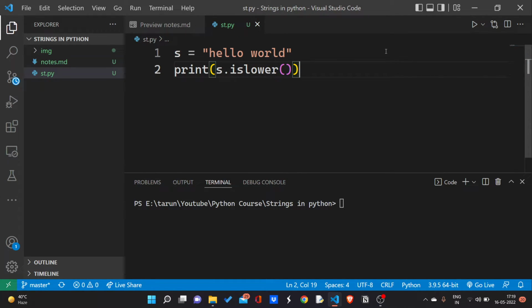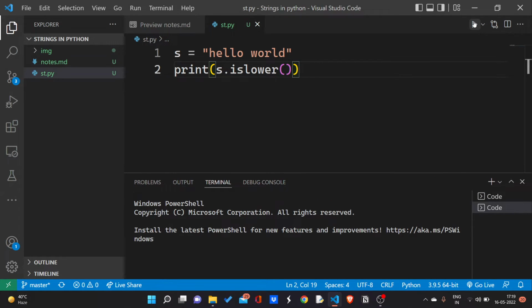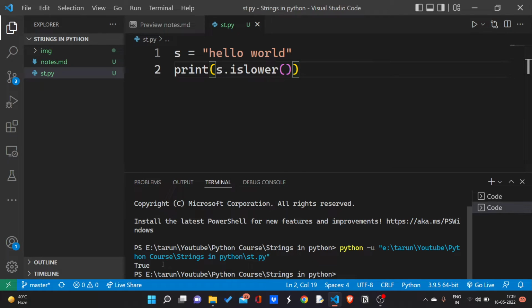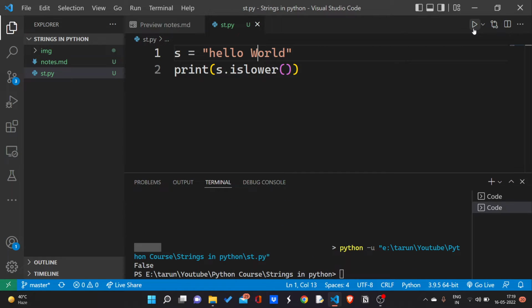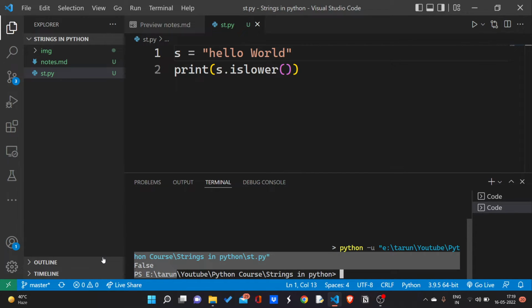As you can see, this is going to print true as each and every alphabetic character is in lowercase. I am getting true as my output. Now let me make this W big. Now it will result in false as one character is in uppercase. As you can see, I'm getting false.